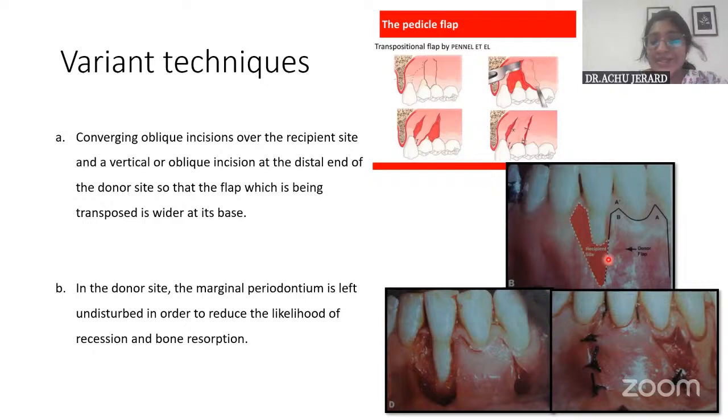And the second variant is that you can see here, the marginal gingiva of the donor tissue is kept intact here. Okay, that is excluded from the pedicle graft that is being procured. In the donor side, the marginal periodontium is left undisturbed so that any chance of dehiscence or bone loss from this marginal area is avoided. Usually the margin has a thin bony plate, so there can be chances of bone loss and recession to happen there once this is used as a donor flap. So this is being preserved and then the flap is sutured to the recipient. These are the two variants that are given in lateral pedicle.